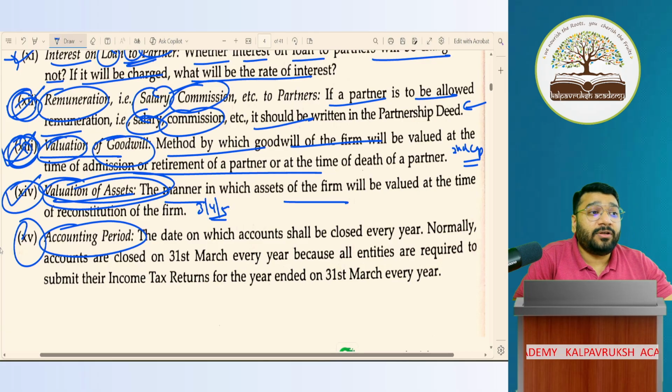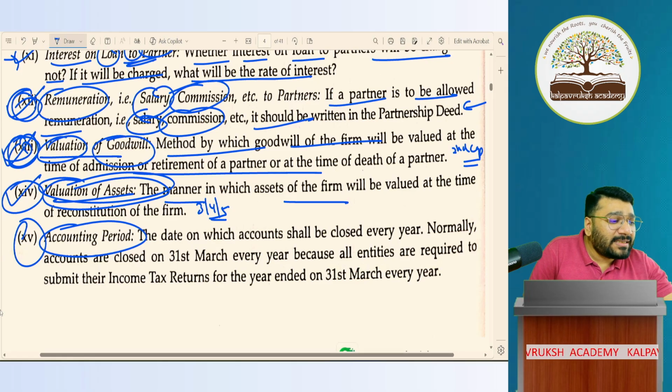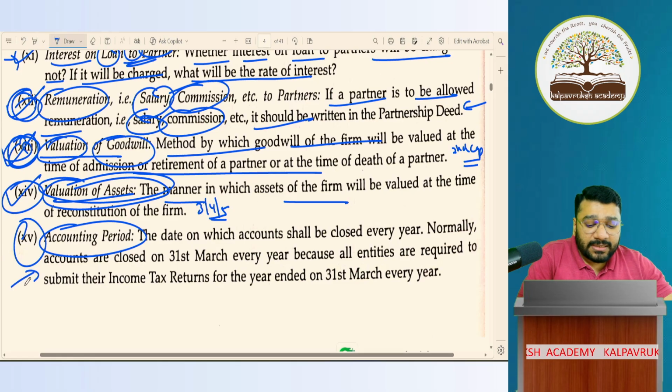April to March. 1st April to 31st March. You should have a doubt here. Sir, when our accounting period is April to March, why are they asking us to mention it here? Why? Because as per the accounting standards, it is not compulsory to have the financial year April to March. You can even have Jan to December also.